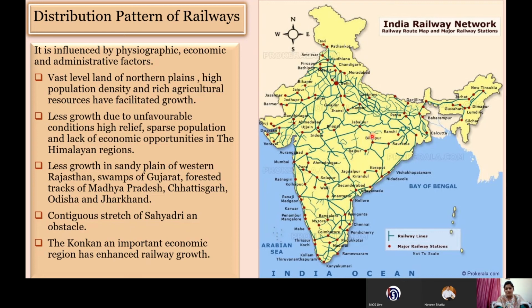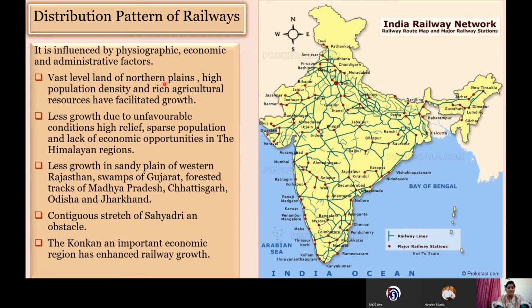Apart from that, if you see the four states, these are mostly covered by the forest areas. We have parts of Odisha, then we have Chhattisgarh, parts of Madhya Pradesh and Jharkhand. These also have very few railway lines. So these are the forest cover areas. There are some factors which led to the development of railways, and there are some which hampered the growth of railways. So let's discuss these factors one by one.